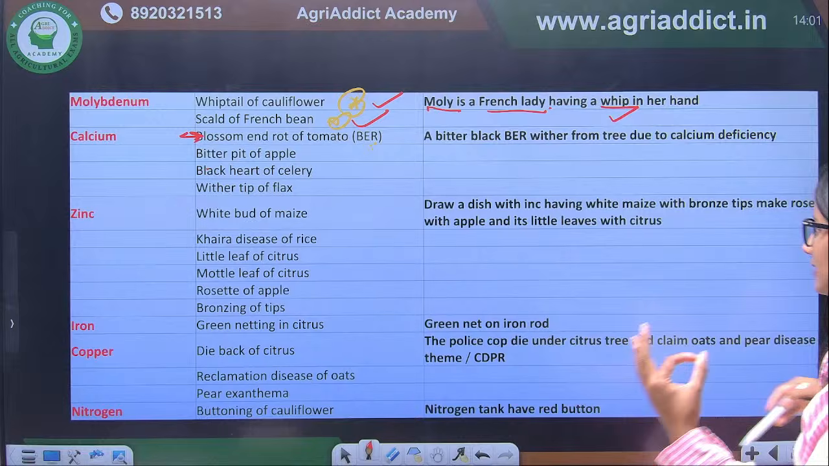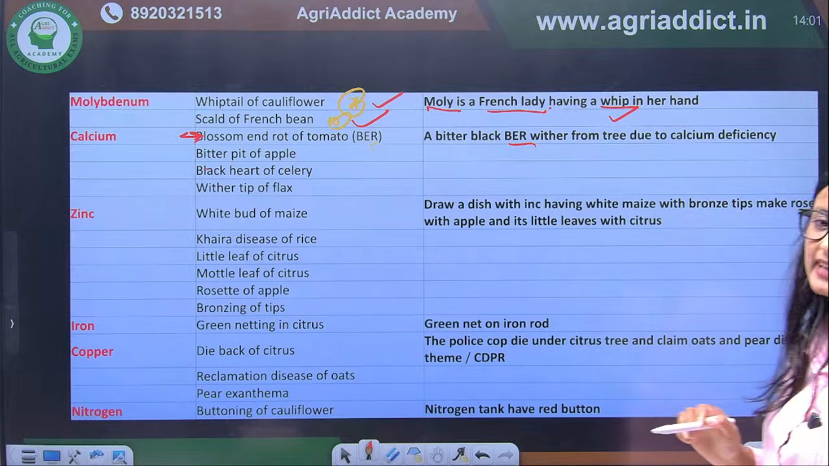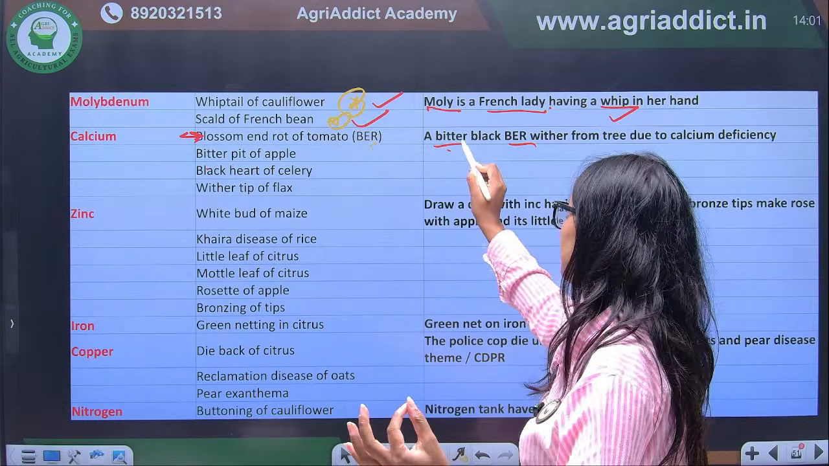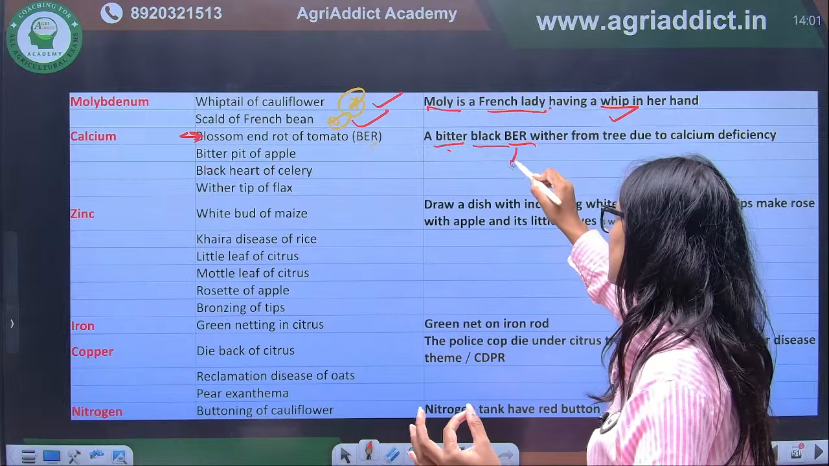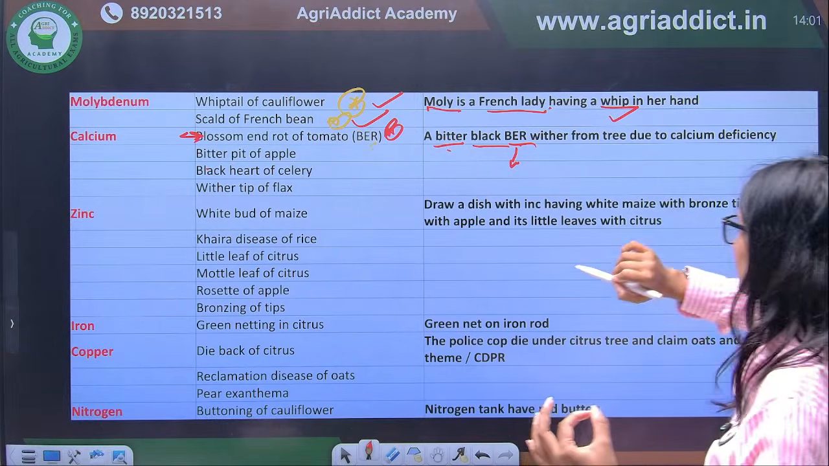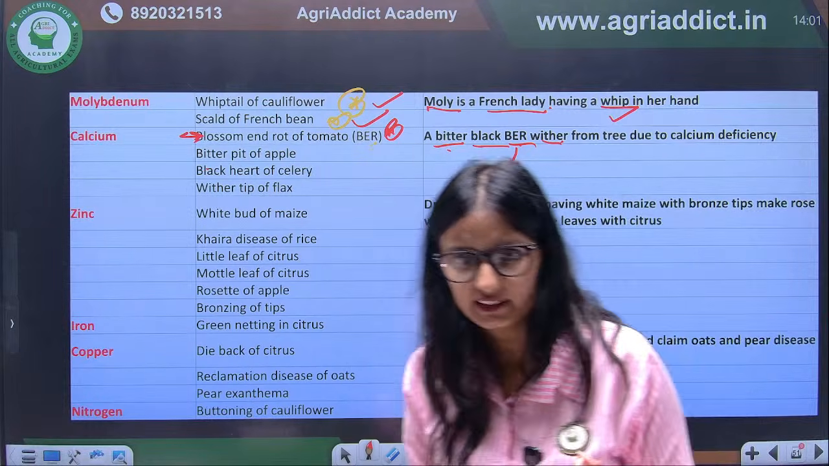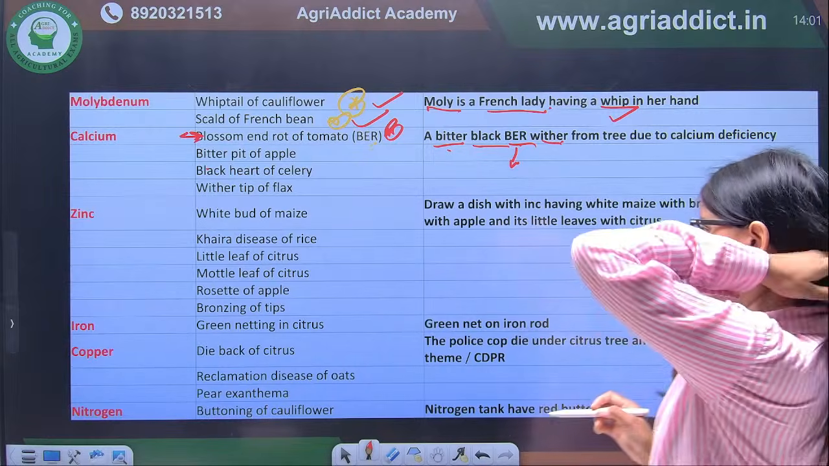When we talk about calcium, a bitter black bear wither from the tree due to calcium deficiency. So what are the diseases? First is bitter pit of apple. Second is black heart of celery. Third is blossom end rot. It was asked in your exam, so this is important. Next is wither tip of flax. Correct? Okay.